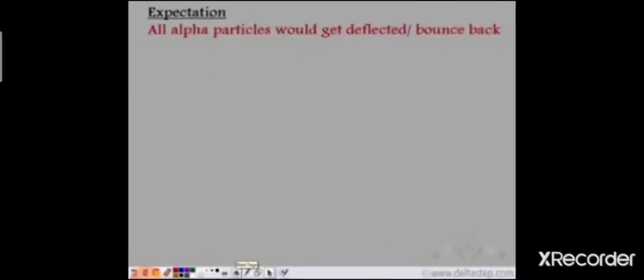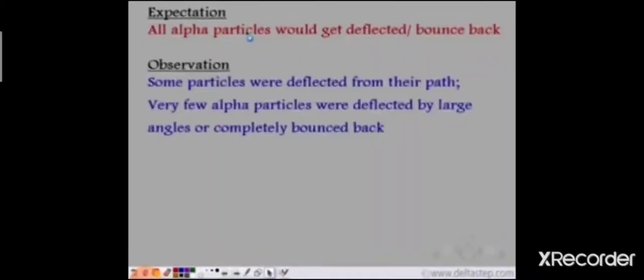Also, he was expecting that the alpha particles would be deflected or bounce back, but he observed that some particles were deflected from their path. There were very few alpha particles that showed this behavior.